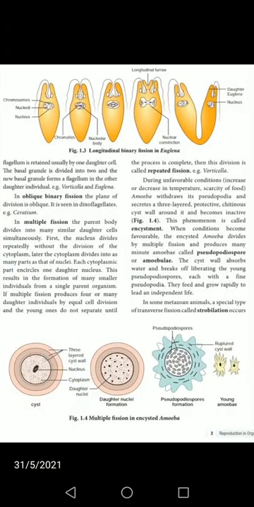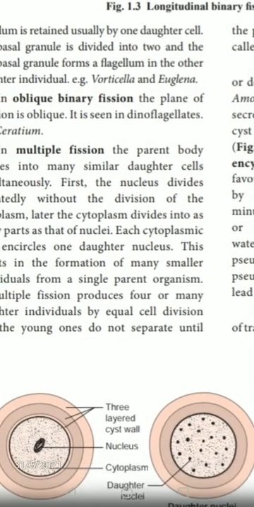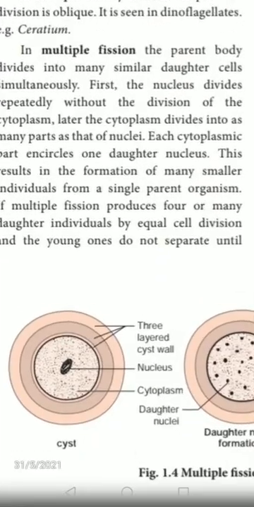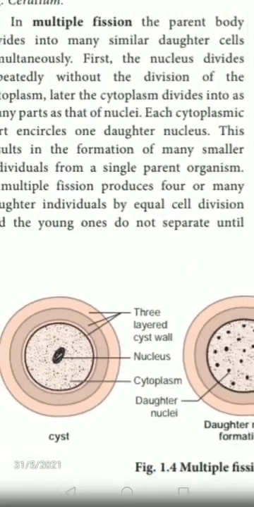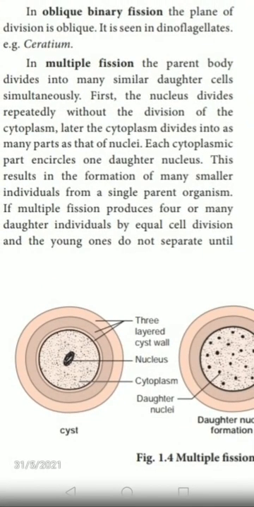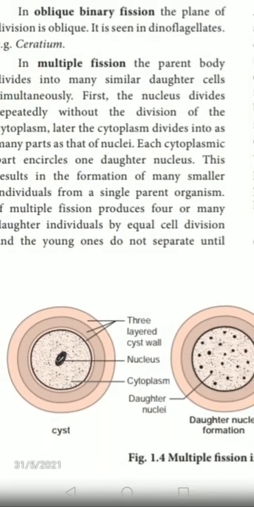This amoeba undergoes three stages. In the first stage, the nucleus divides repeatedly without division of the cytoplasm. Take the example of this cyst amoeba. The formation of three layers is what we call a cyst. In the black spot, the nucleus divides repeatedly in the first stage, while the cytoplasm does not divide.